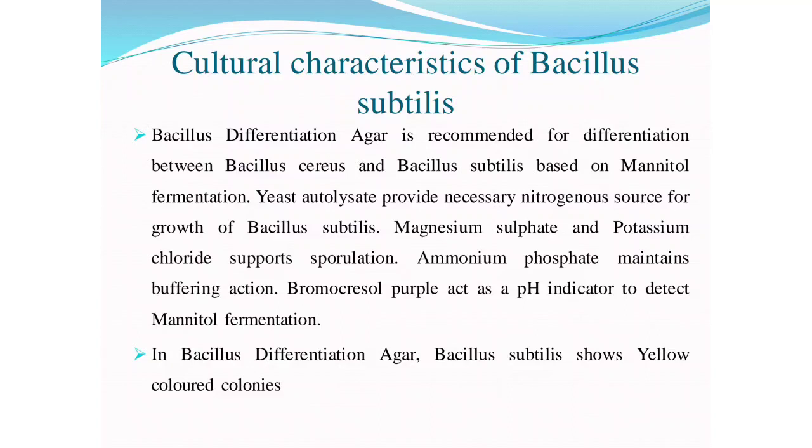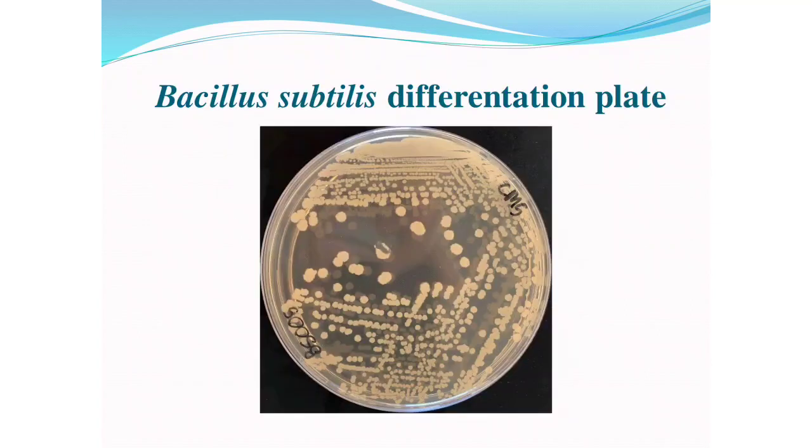Magnesium sulfate and potassium chloride support sporulation, and ammonium phosphate maintains buffering action. Bromocresol purple acts as a pH indicator to detect mannitol fermentation. On Bacillus differentiation agar, Bacillus subtilis shows yellow colonies.